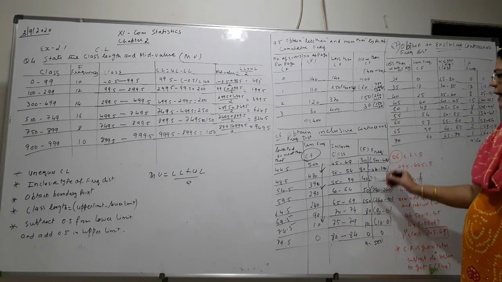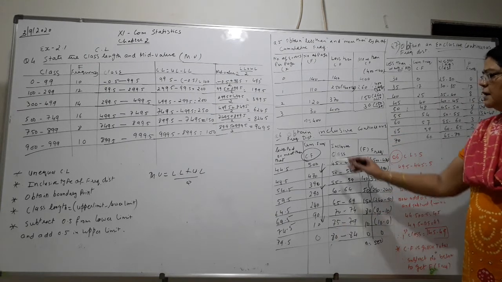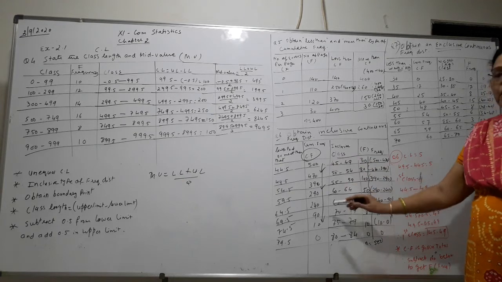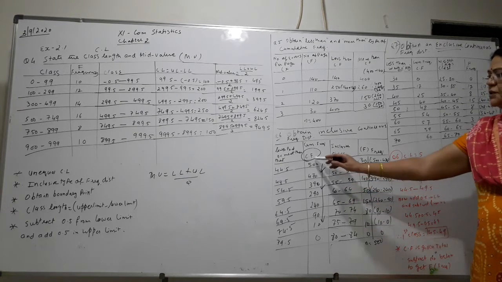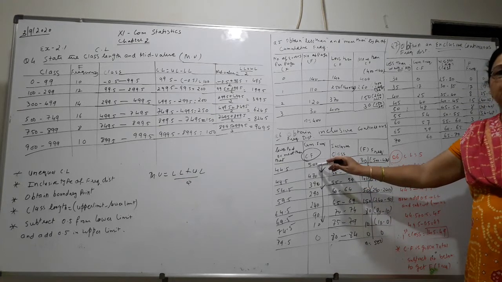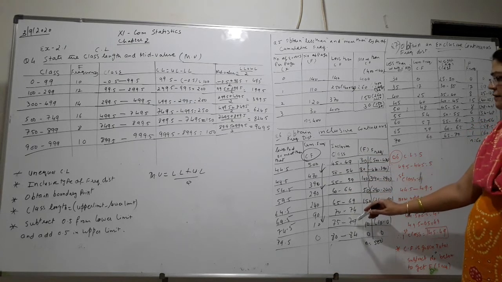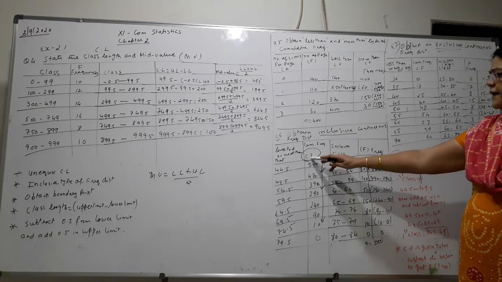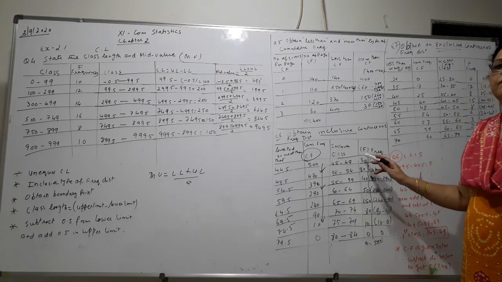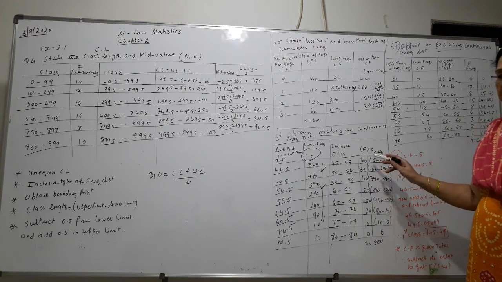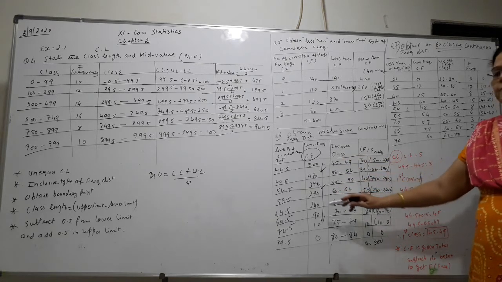So you will get the original frequency by subtracting CF downwards, because the total is given. We have started from the total number n. Here this is the inclusive class and here it is CF. So I have found the frequency F, the original frequency, with the help of CF.